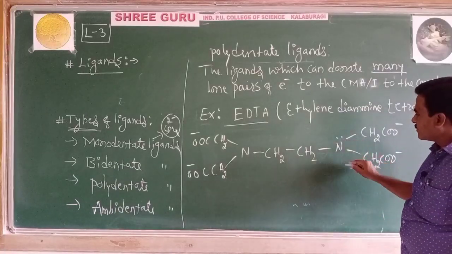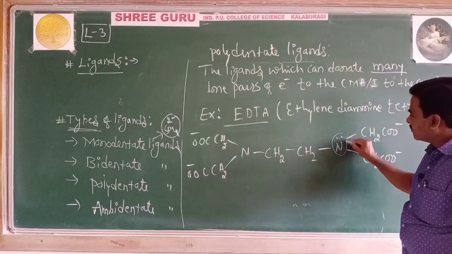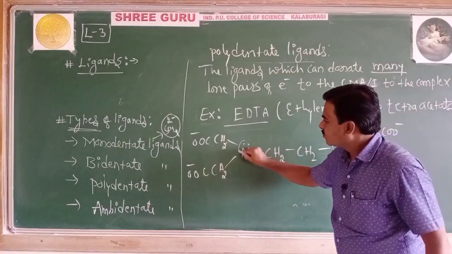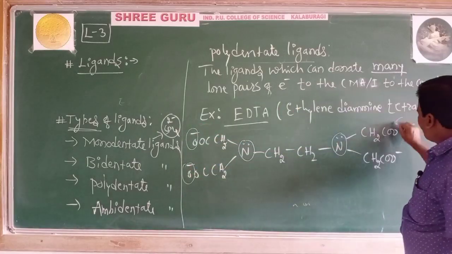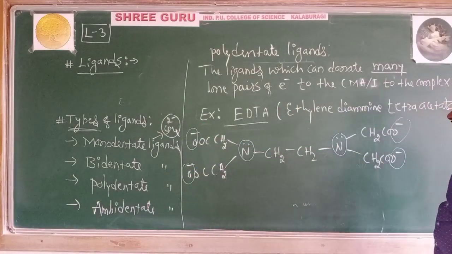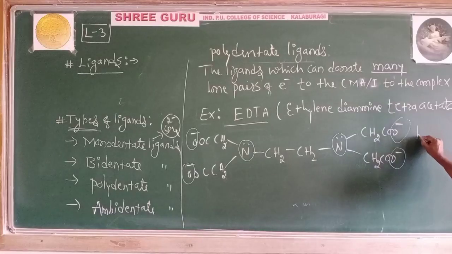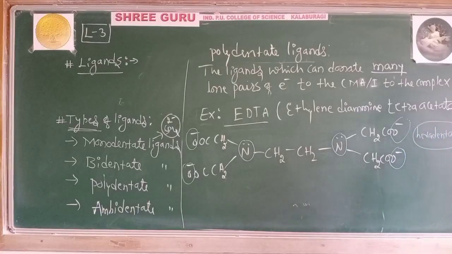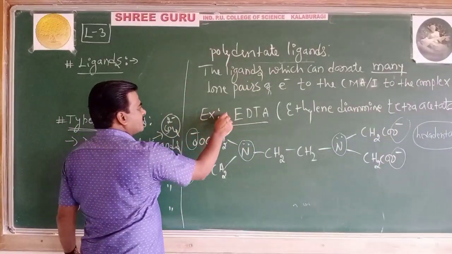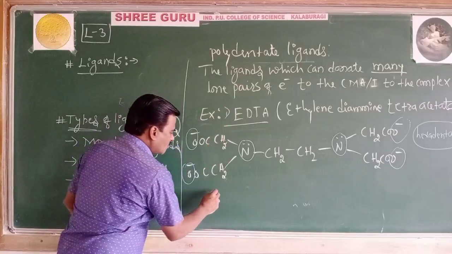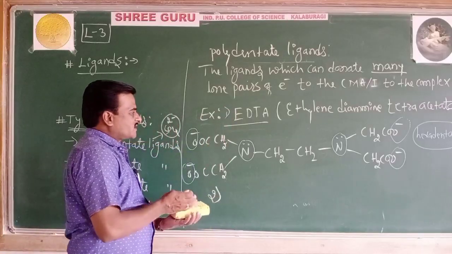This is nitrogen. 1, 2, 3, 4, 5, 6. So this is an example of a hexadentate ligand. Which is an example of hexadentate? EDTA. So that is example 1. Now let's take example 2.